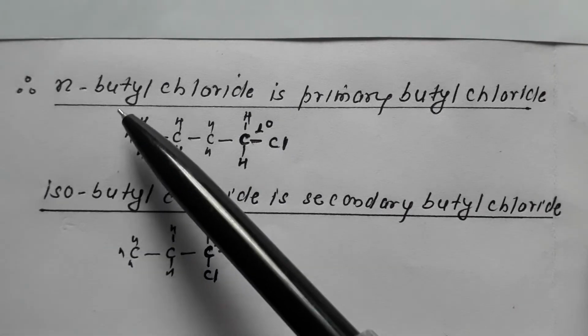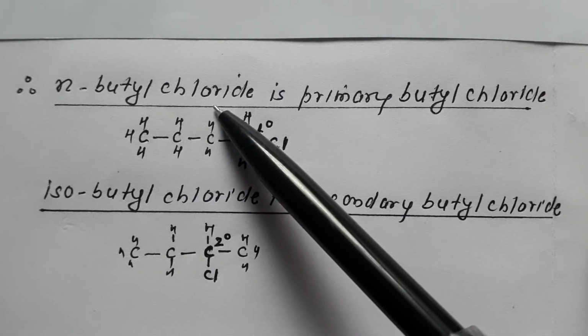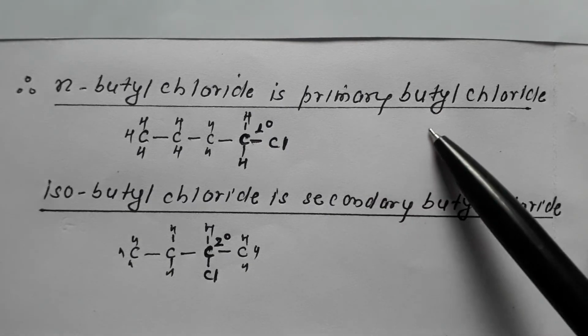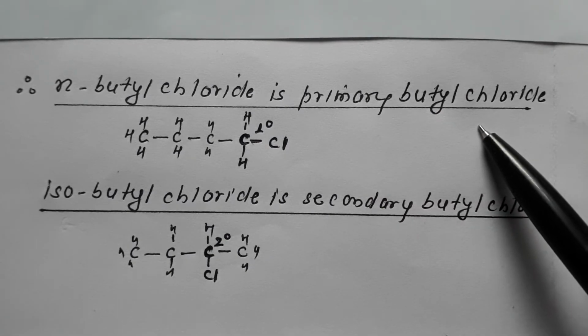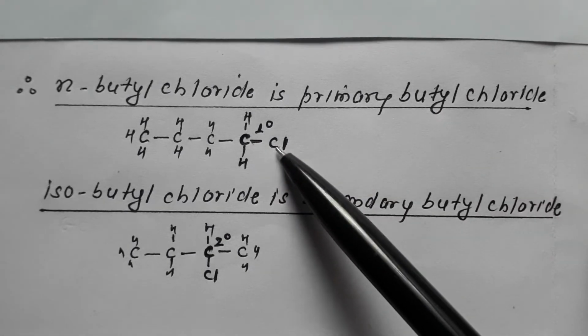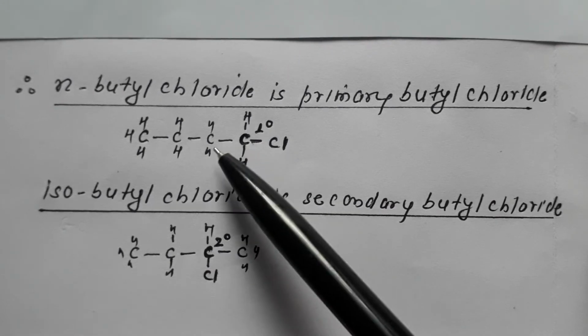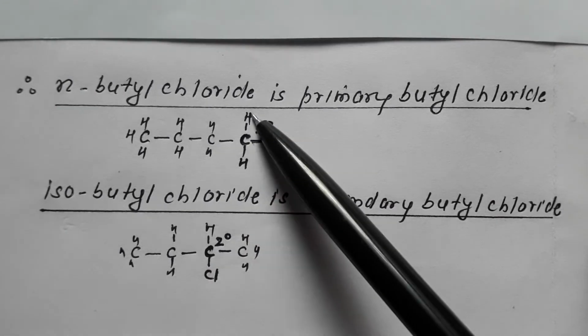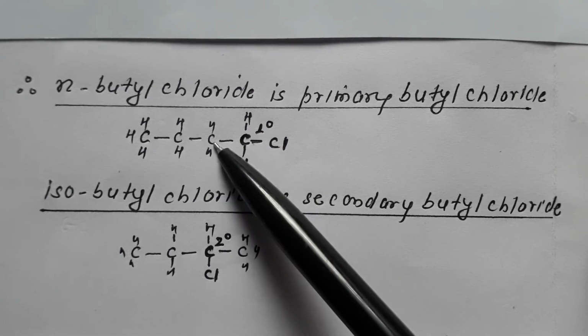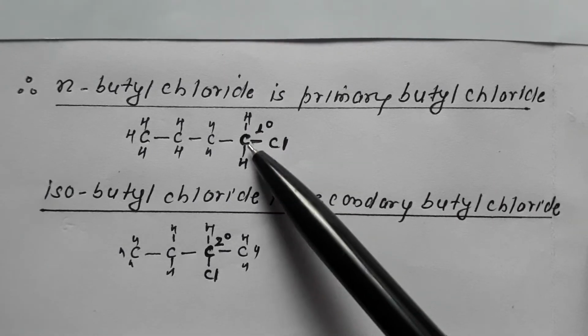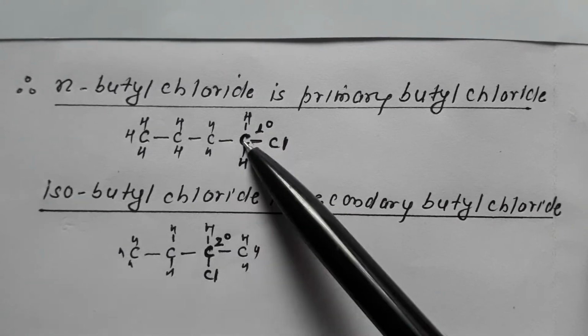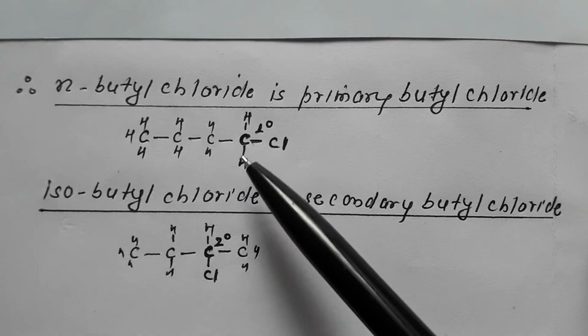We say that N-butyl chloride is termed as primary butyl chloride. Why? Because the carbon having halo has only 1 carbon atom attached, 2 hydrogen, 1 carbon. Therefore this is termed as a primary compound.